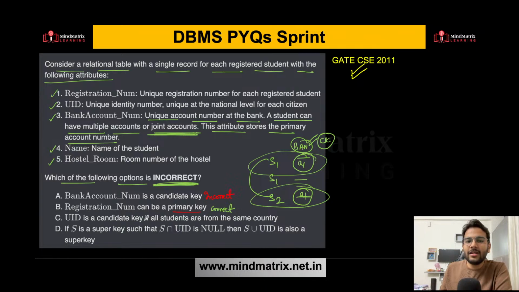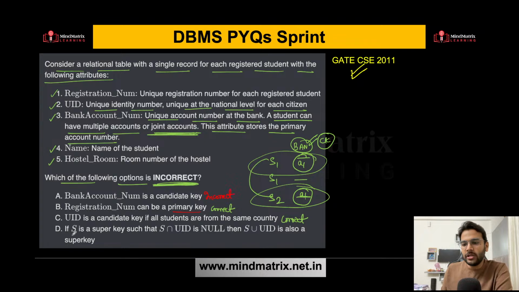UID is a candidate key if all students are from the same country. Can we make UID a candidate key? UID is a unique identity number, unique at the national level for each citizen. Yes, if for each citizen it is unique at the national level, definitely UID can be made a candidate key. This is also important: if all the students are from the same country, then definitely this is also a correct statement. Option C is also correct, but we need to find the incorrect one, and option A is incorrect so far.